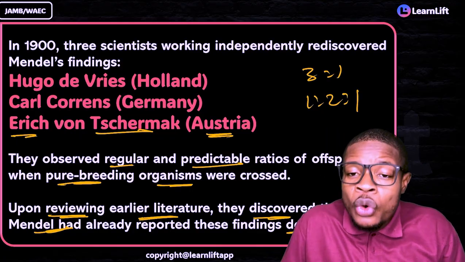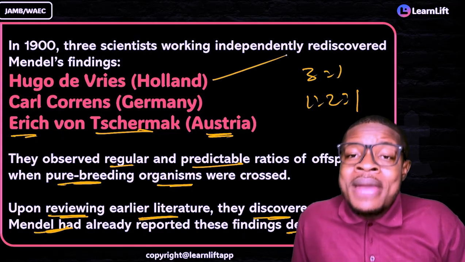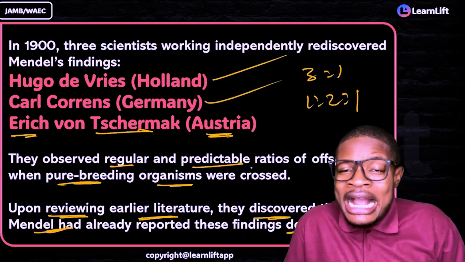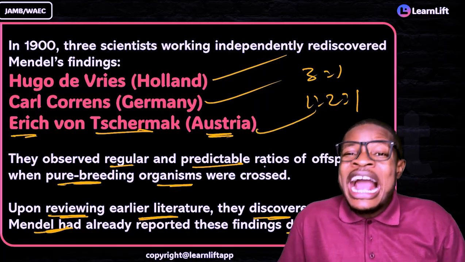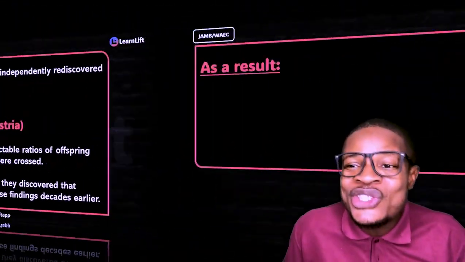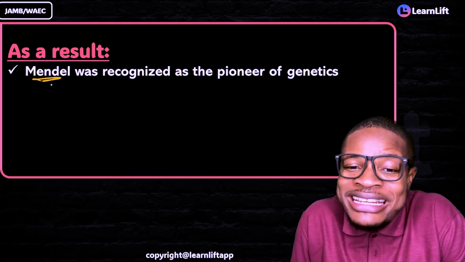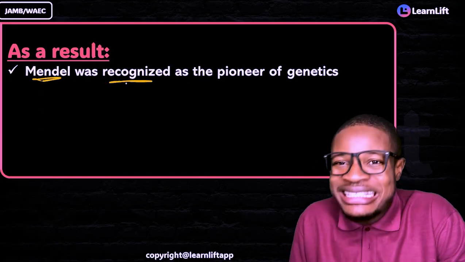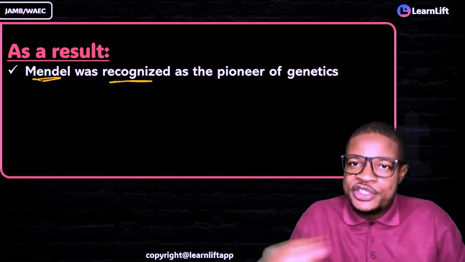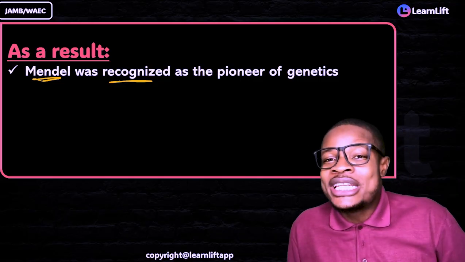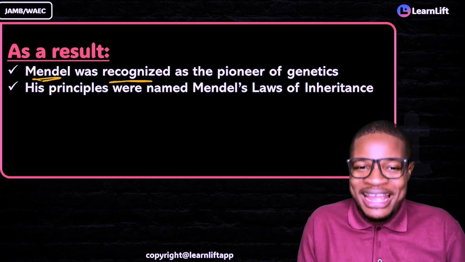Are you seeing it? This one discovered that Mendel talked about this. Another one, Mendel talked about it. Oh, this other one, Mendel talked about it. As a result of that, we concluded that Mendel should be recognized as the pioneer of genetics. So who do we give the pioneer of genetics to? Of course, Gregor Mendel. That's number one.